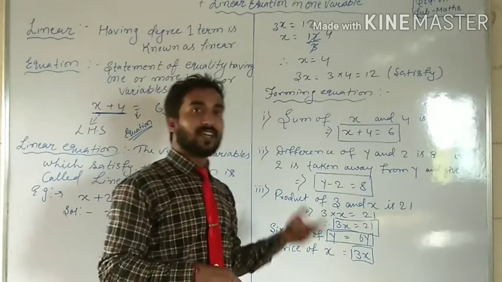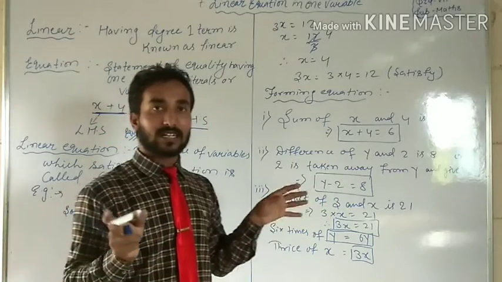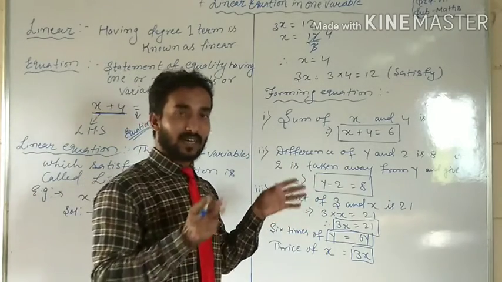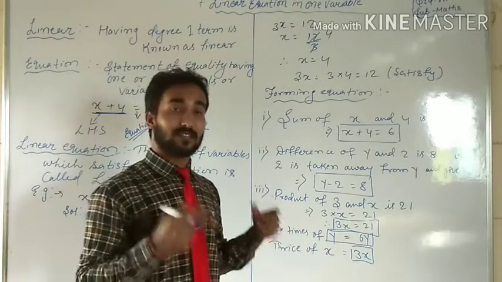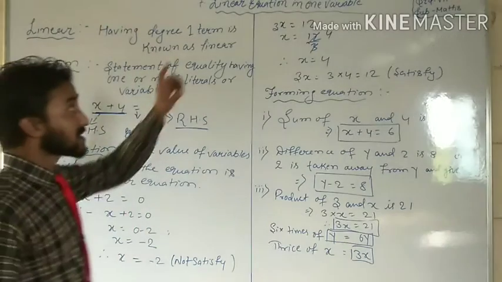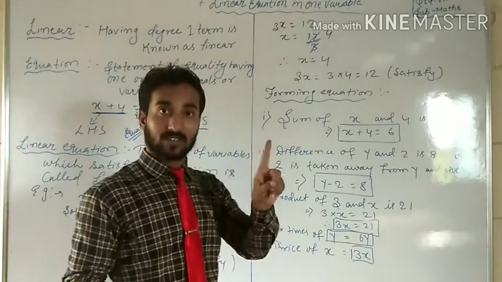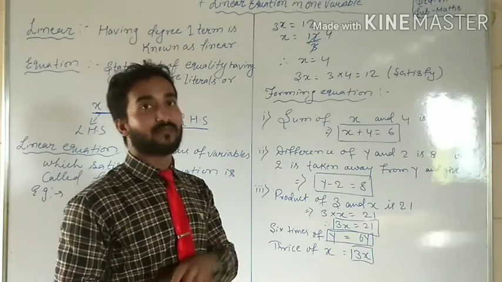At the place of x, y, we can put 1, 2, 3, 4, 5, 6, up to infinity. It can be x, y, z, a, b, c, d, e, f, g, h, anything; that is called a variable. When it consists of only one variable, that is called a linear equation in one variable.